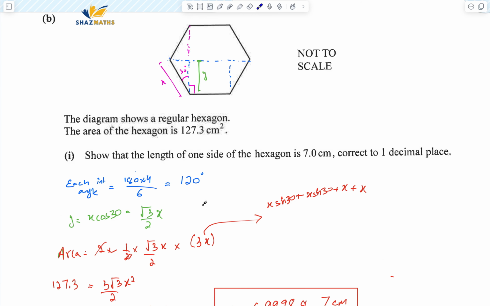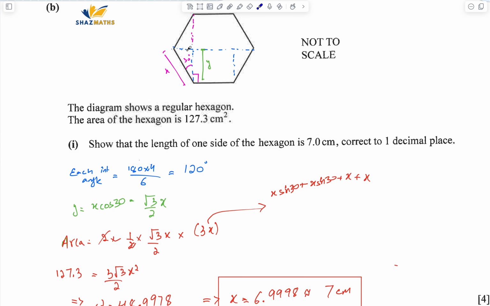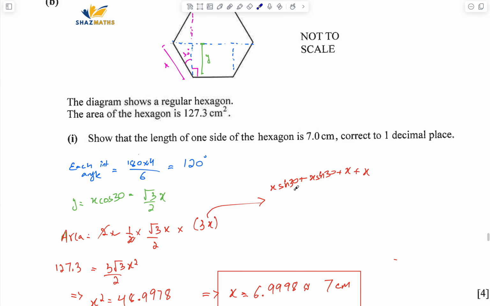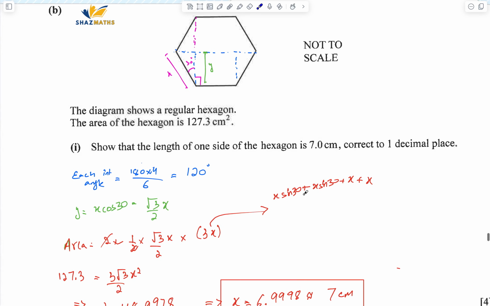So these two should be x sine 30. Consider the same triangle, you'll get to know that. So x sine 30 is basically 1 by 2x. 1 by 2x, if I add them both, it's going to be 1x plus 1x. Let me see.